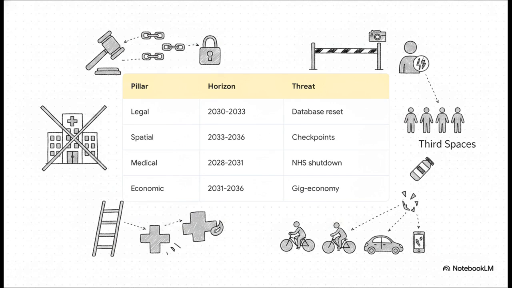Second is spatial, predicting digital checkpoints that enforce segregated third spaces by 2036. Third, medical, which tracks an NHS shutdown and bans on alternative gray market healthcare between 2028 and 2031. And finally, economic, forecasting corporate marginalization that pushes these groups strictly into gig economy reliance by the mid-2030s.